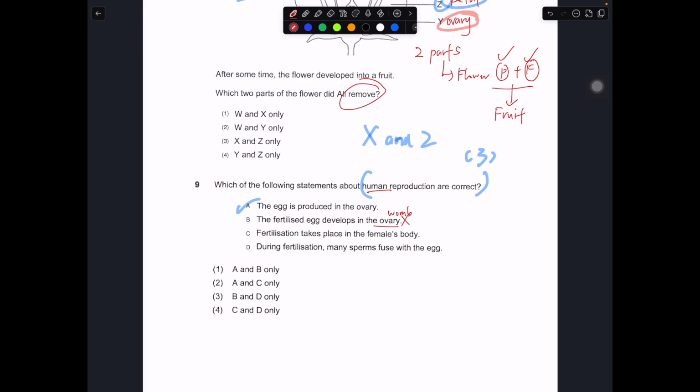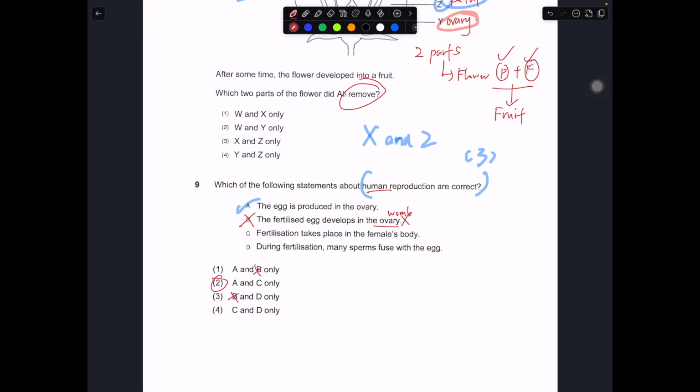So in this case, B is definitely wrong. Once you know B is wrong, any option with B must be wrong. So this one must be wrong. You are left with A, C and C, D. And you know that A must be correct, so actually your answer should be 2. That means C must be a correct statement. So even if you don't know C and D, by knowing A and B, you can actually do this question. But let us evaluate C first.